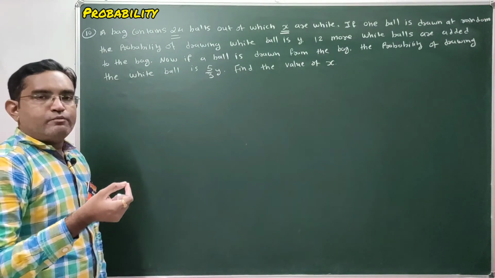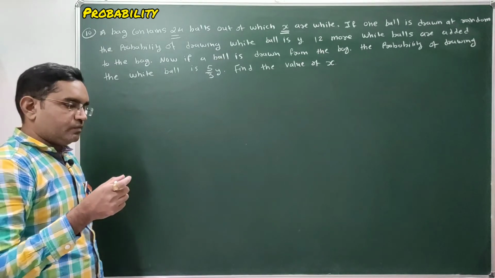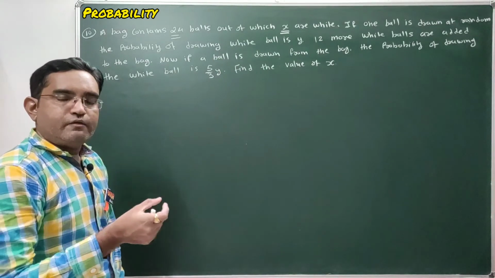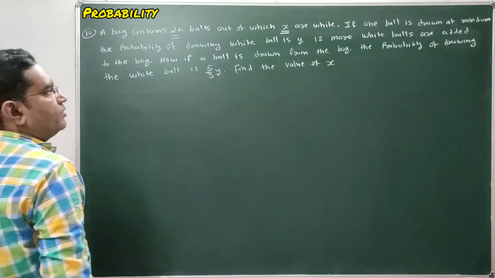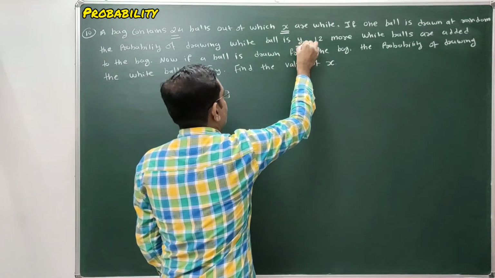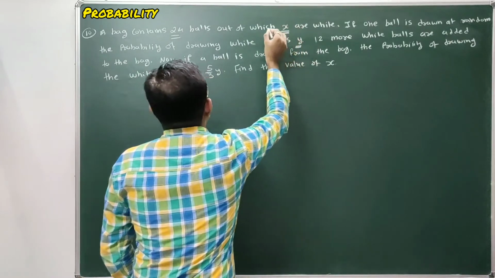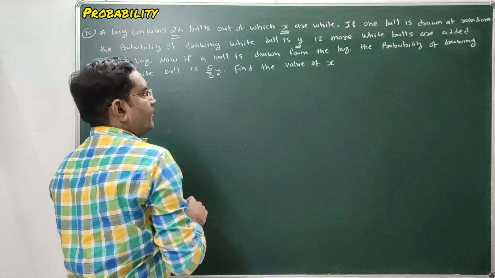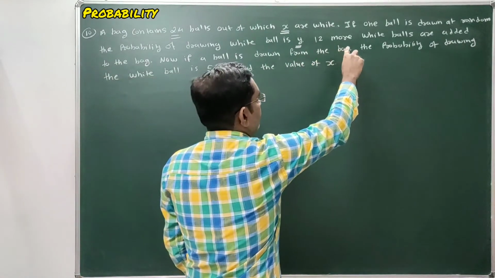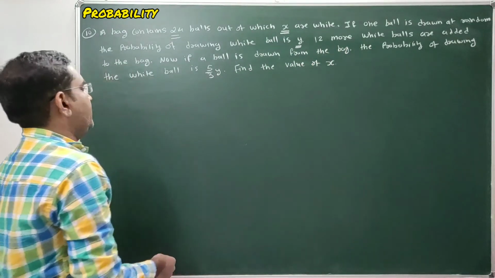A total of X white balls are there in the bag. We have to randomly select one ball from that bag. So the probability of selecting a white ball is Y. The probability of selecting a white ball from the total 24 balls is Y. This is given.